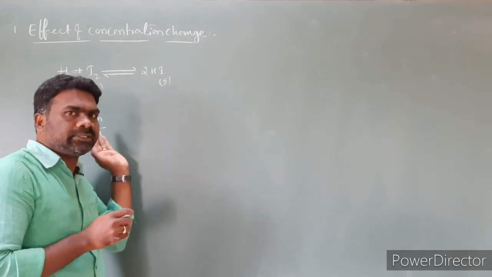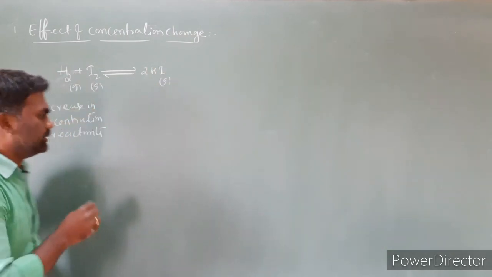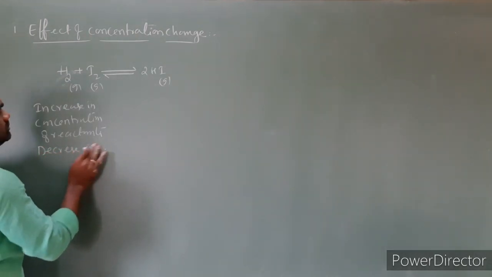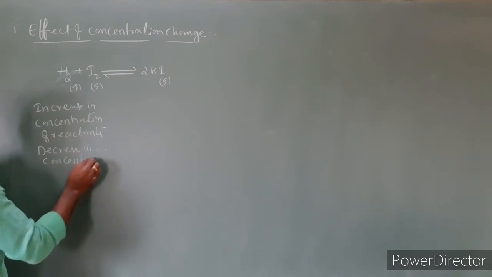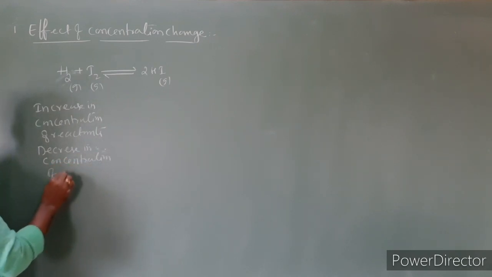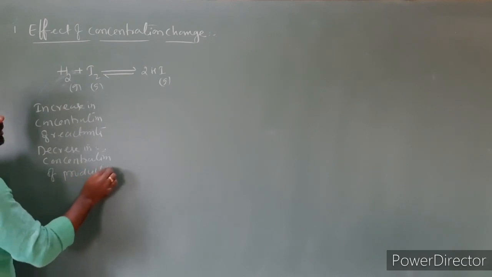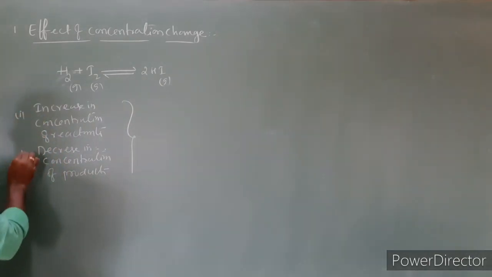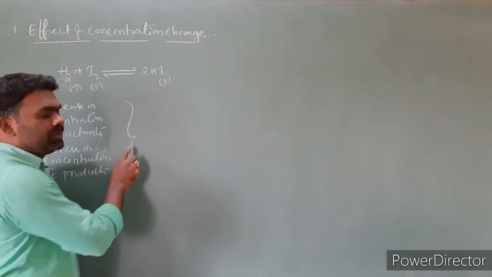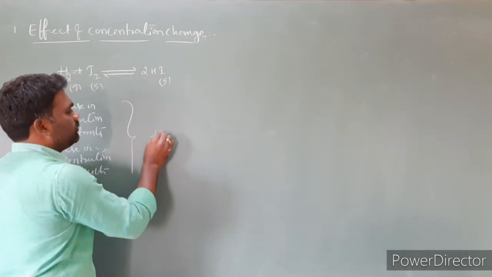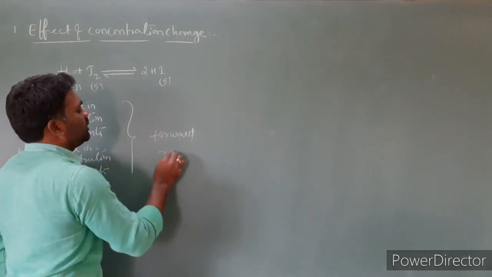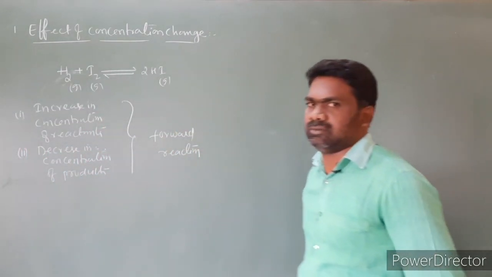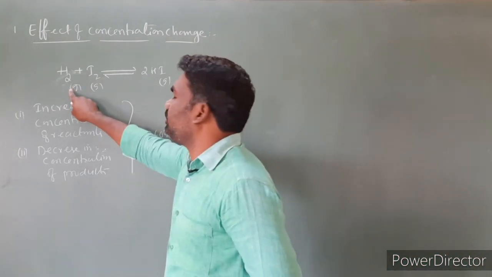If the concentration of products decreases, the reaction moves towards the forward direction. Decreasing concentration of products. So this is the first one, and this is the second one. In these two cases, the reaction moves towards the forward direction. Forward reaction. So equilibrium shifts towards the forward direction, nothing but a forward reaction. So simply we are moving the reaction towards the forward direction.